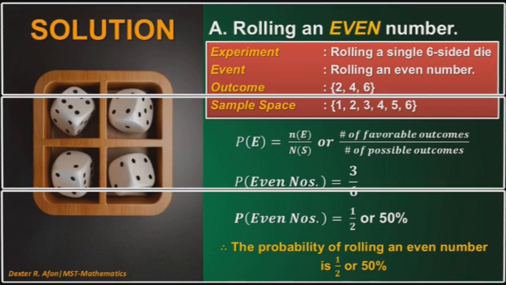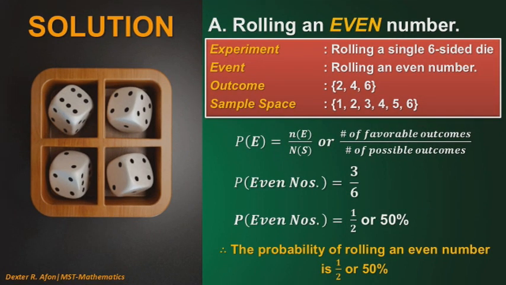Let us first consider letter A, which is the probability of rolling an even number. First, we need to identify our experiment, which is rolling a single 6-sided die. Second, our event, rolling an even number. Third, our outcome. In a single 6-sided die, there are 3 even numbers, namely 2, 4, and 6. And for our sample space, there are 6 possible outcomes. We have 1, 2, 3, 4, 5, and 6.